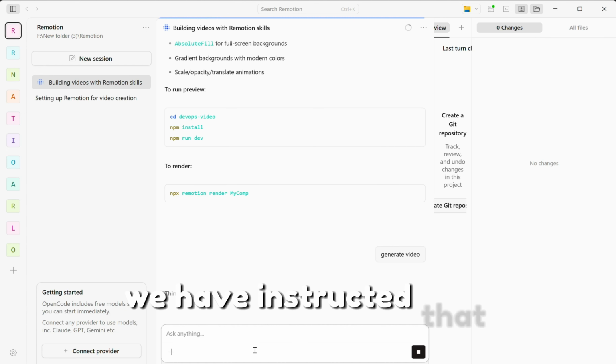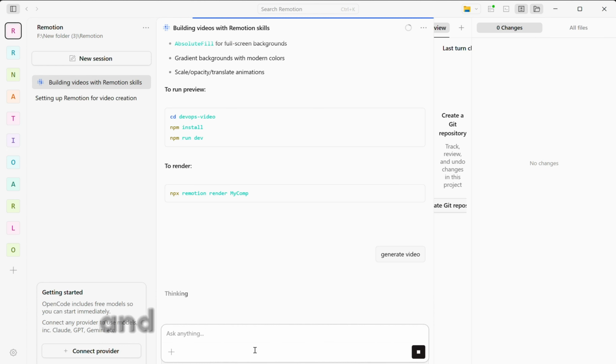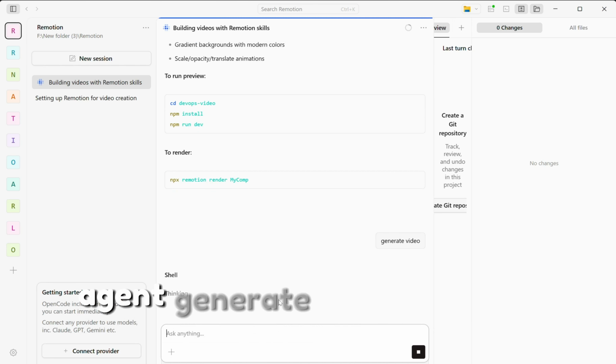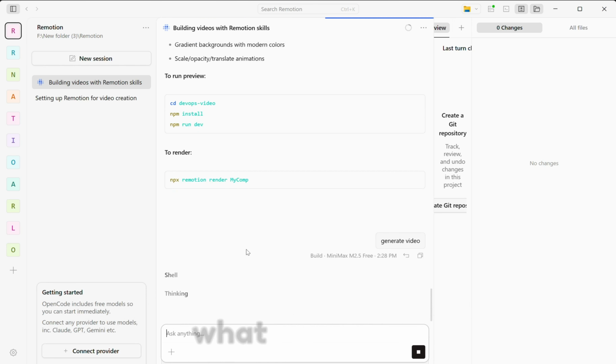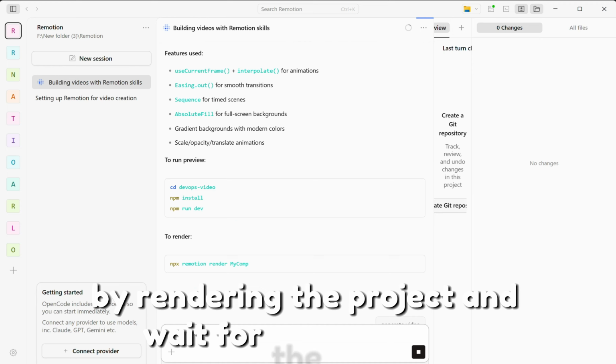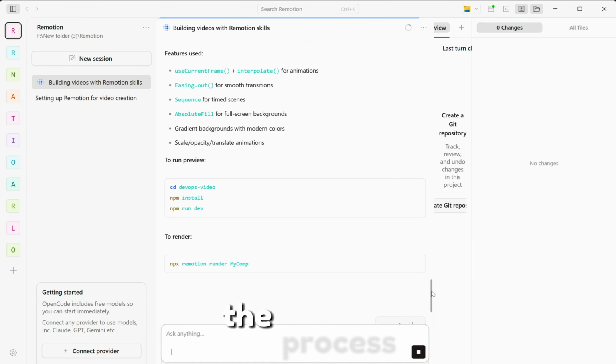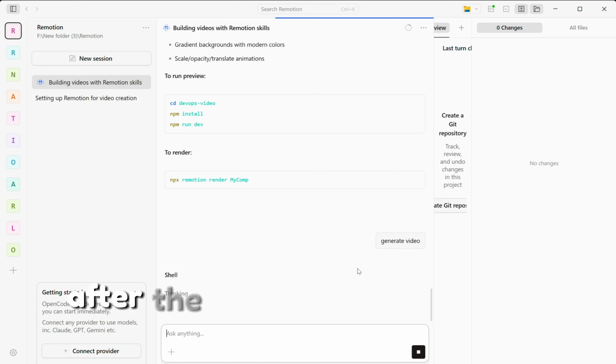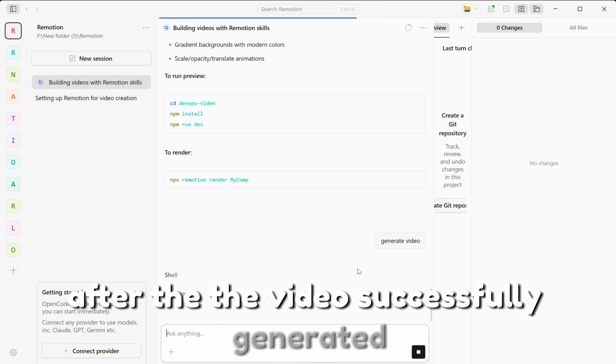We instructed it to generate the video, and using this instruction, the agent generates the video by using those suggested commands, rendering the project and waiting for the rendering process. We will be back after the video is successfully generated.